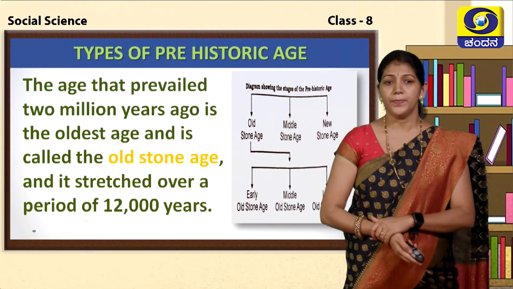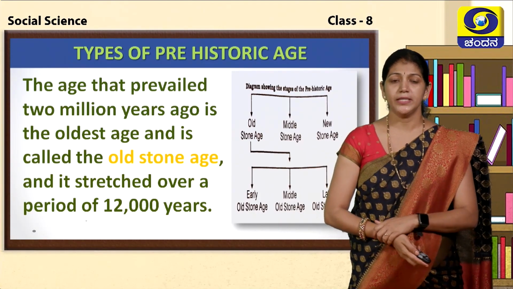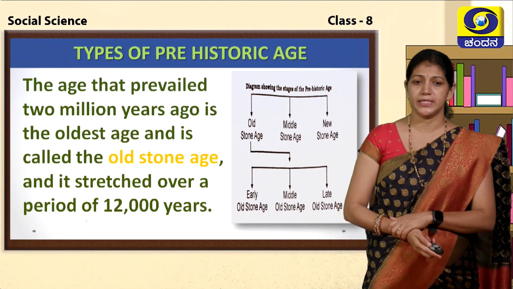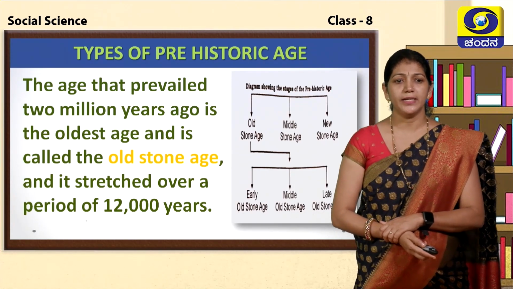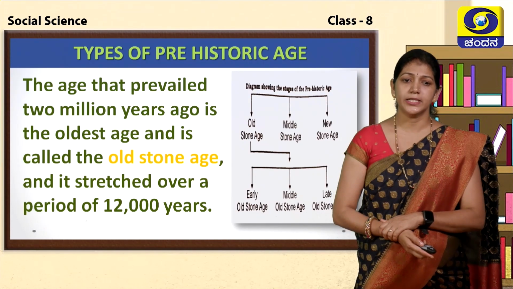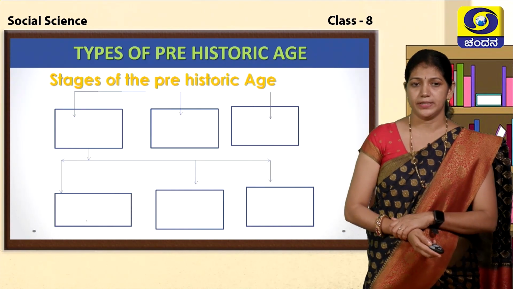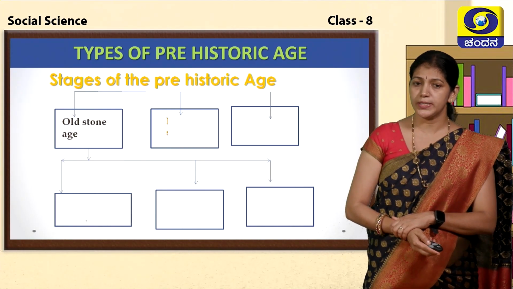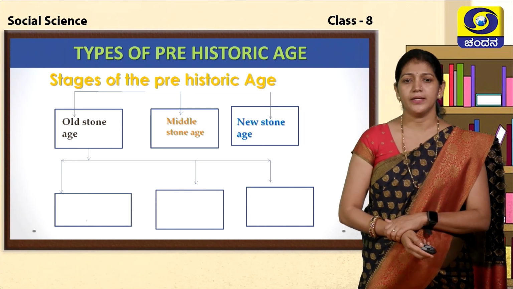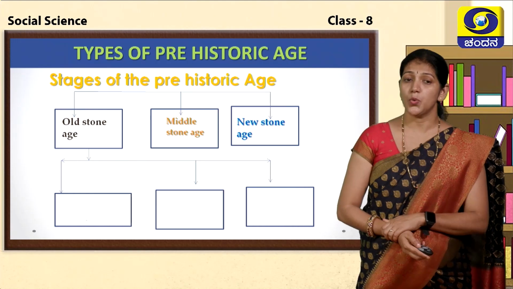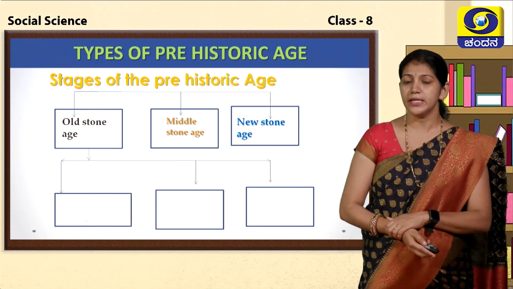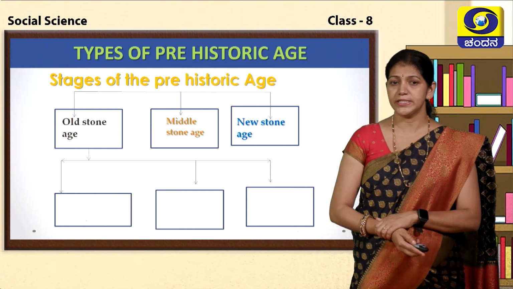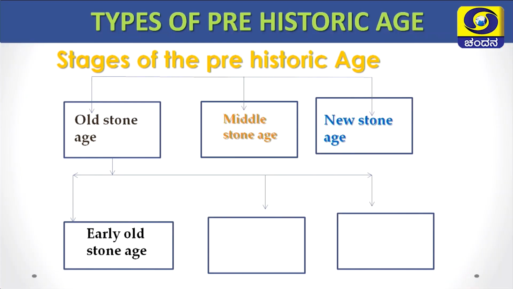What are the types of the prehistoric age? Let us see about the prehistoric age. The age that prevailed 2 million years ago is called the Old Stone Age, and it stretches over a long period. The Stone Age has 3 important stages: the Old Stone Age, the Middle Stone Age, and the New Stone Age. And the Old Stone Age also has 3 important stages: the Early Old Stone Age, the Middle Old Stone Age, and the Late Old Stone Age.